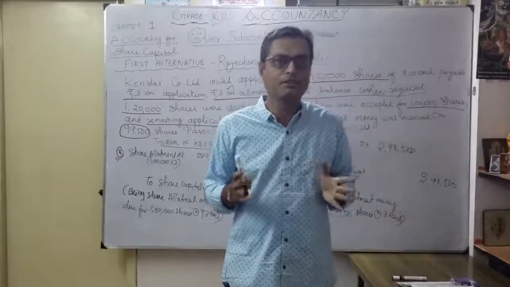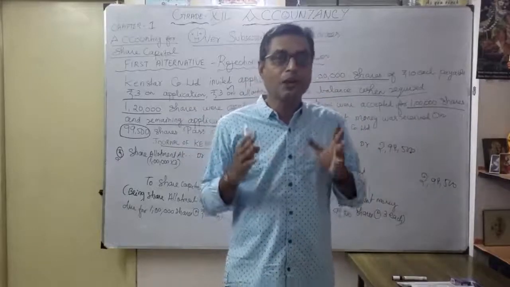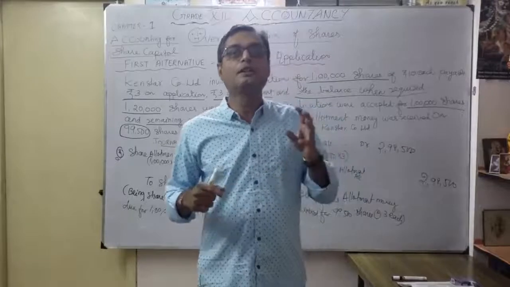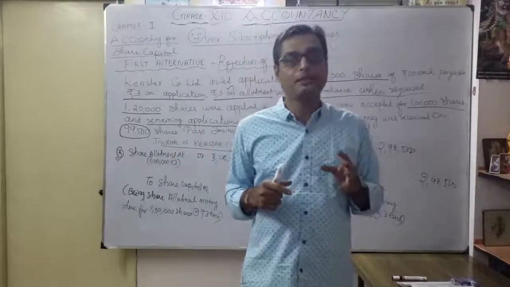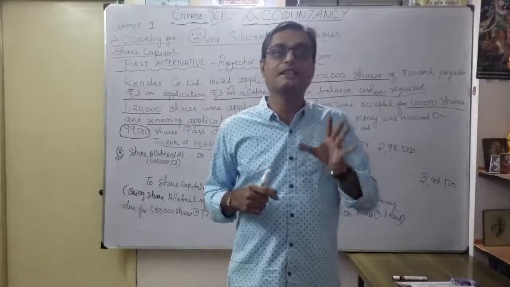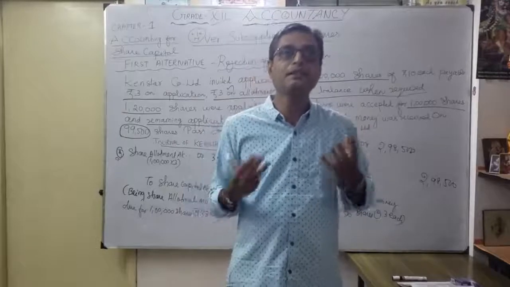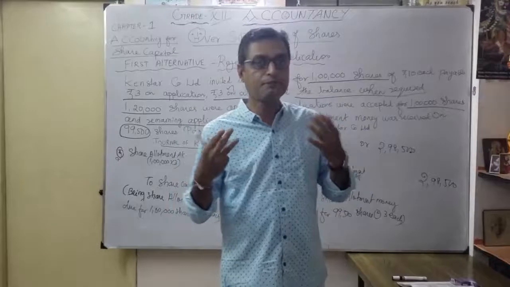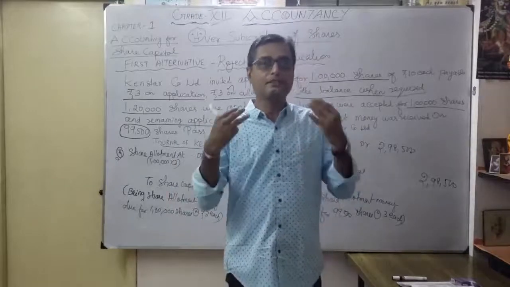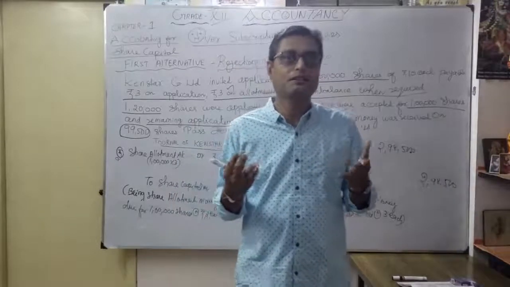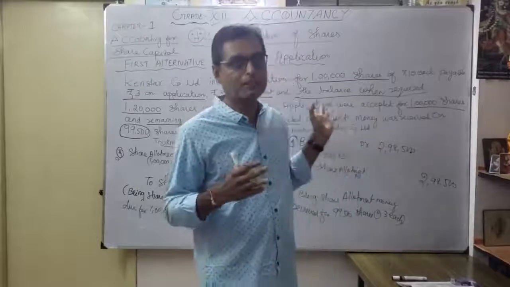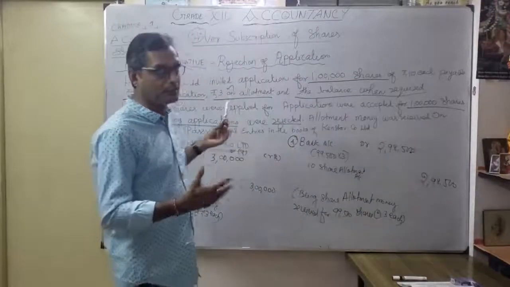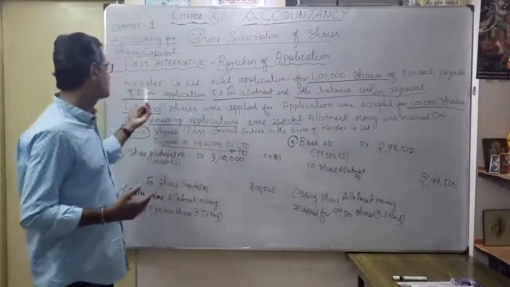Here very important. What is the first alternative? How are you going to give the effect of rejection of the application money, refunded money? That's what we entered in the second entry. Correct. So whenever money is received, bank account debit to share application account. When you want to reject and refund money, again what is the entry? Share application account debit to bank account. That's why it is the reverse entry. But this is the first alternative. You practice how the entries will appear according to the first alternative.